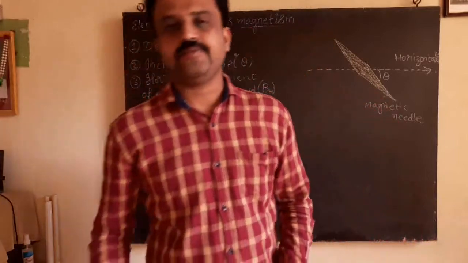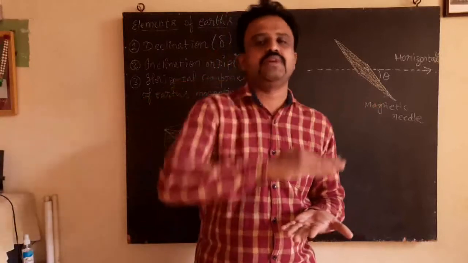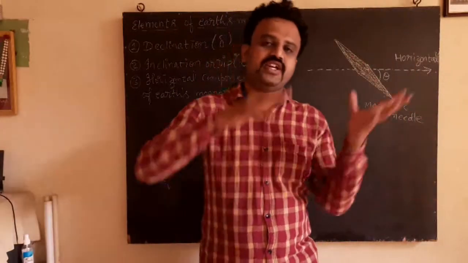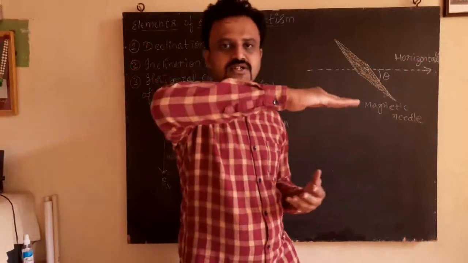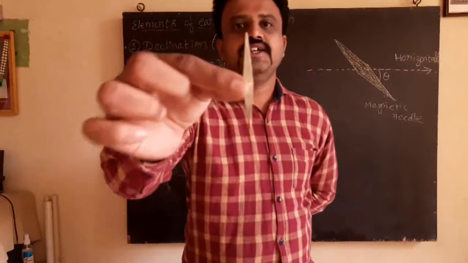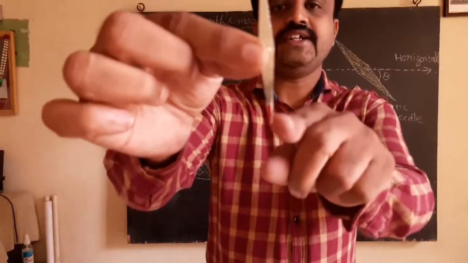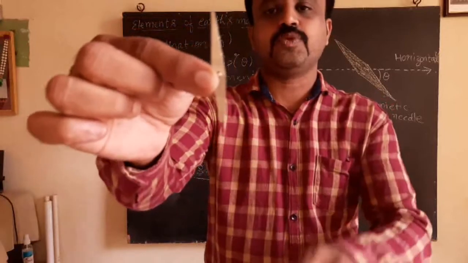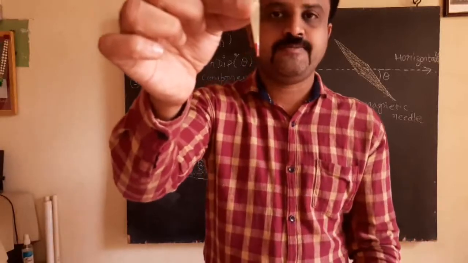And interestingly, see, the magnetic needle is standing in this position at Bellary. But when you go to the northern parts of Canada where the magnetic North Pole is situated, at that time the magnetic needle does not stand like this. Instead, it stands vertically down. Here it has been painted red color. This red color point is the North Pole. So the North Pole will look downwards because downward is the North Pole at Canada.